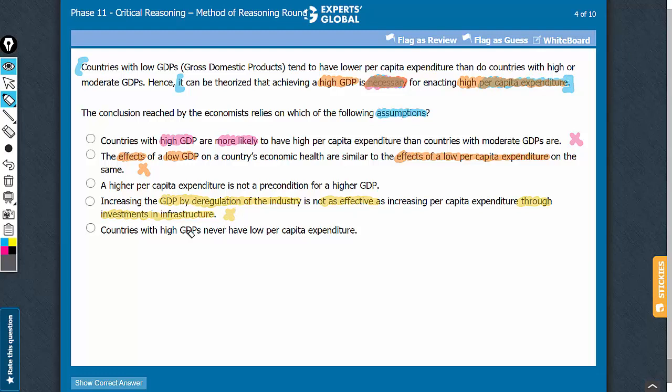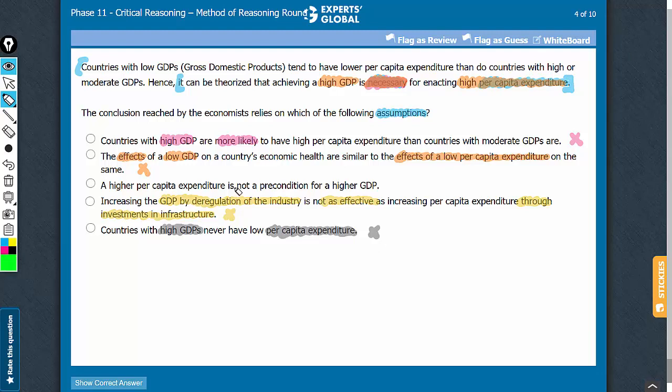Answer choice E is a trap. The claim is that high GDP is a necessity for a high per capita expenditure. The claim is not that high GDP is sufficient for a high per capita expenditure. So the argument does not consider high GDP as a sufficient condition for a high per capita expenditure. This is not an assumption. The assumption is that the argument considers high GDP as a necessary condition for a high per capita expenditure.